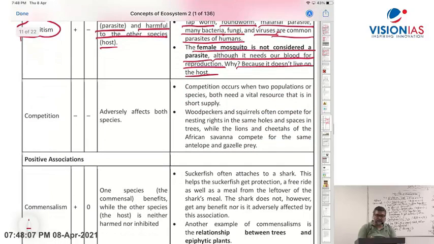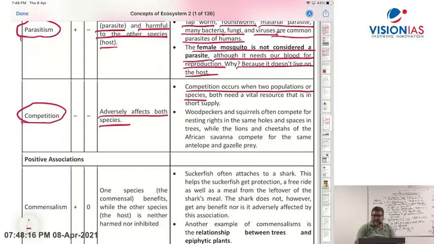Competition. Both are minus, negative. It adversely affects both species. Competition occurs when two populations or species both need a vital resource that is in short supply. The important, vital resource is in short supply.